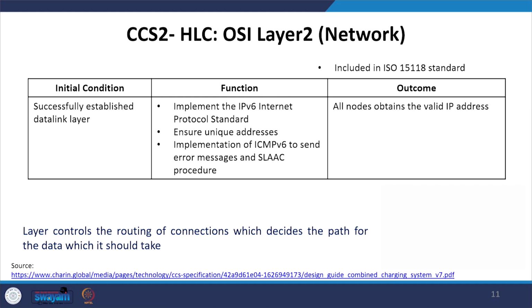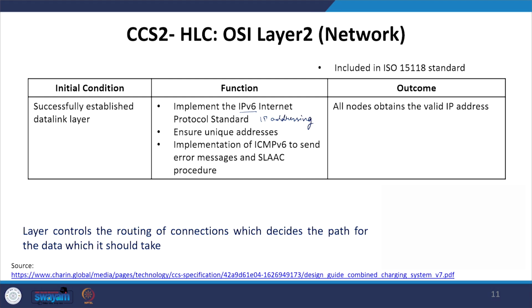Before coming to the network layer, the initial condition is that the data link layer protocols have been successfully implemented, and the protocol in this layer is responsible for implementing Internet Protocol version 6 to assign the IP addressing.